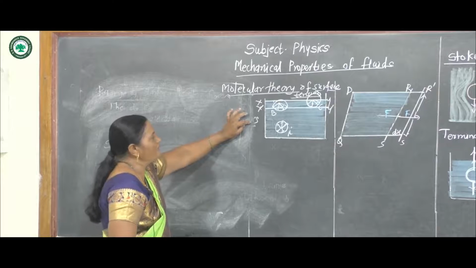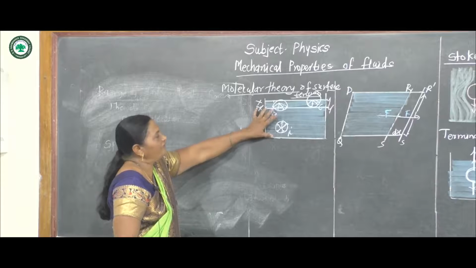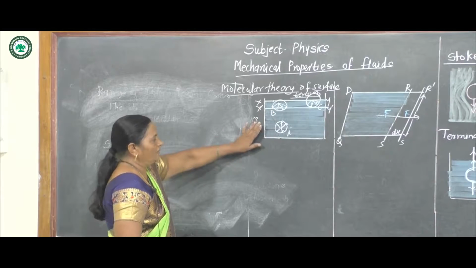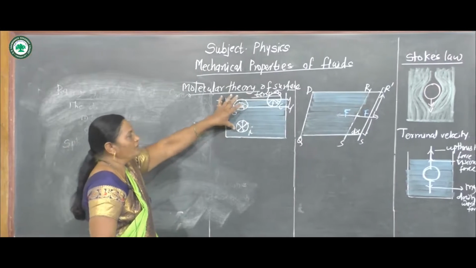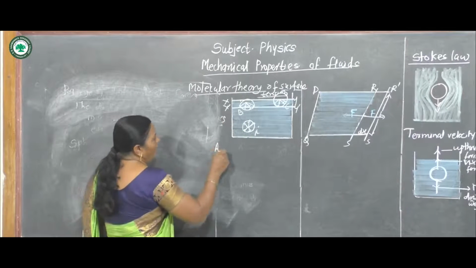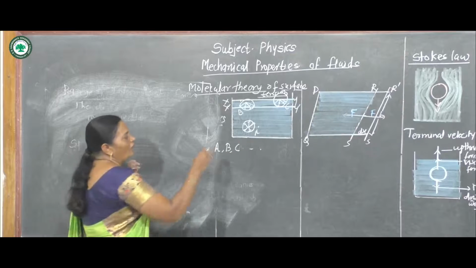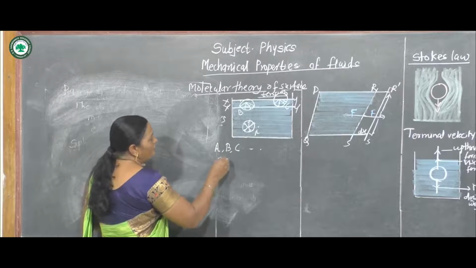Now in this case, we consider water at rest, taken in a beaker. There are a number of molecules. Suppose we consider three molecules A, B and C. These are the molecules, or we can say the sphere of influence.